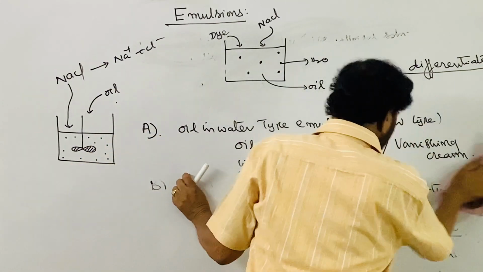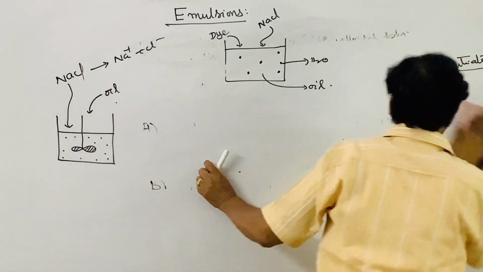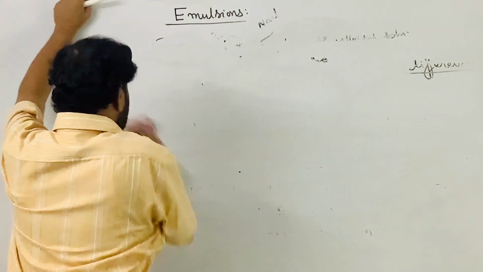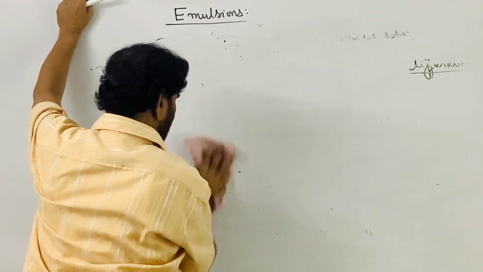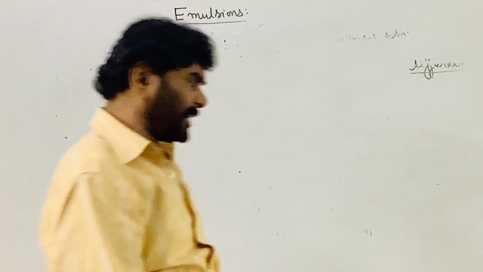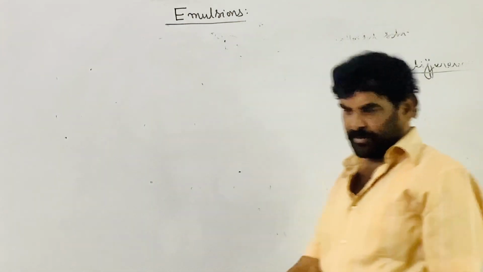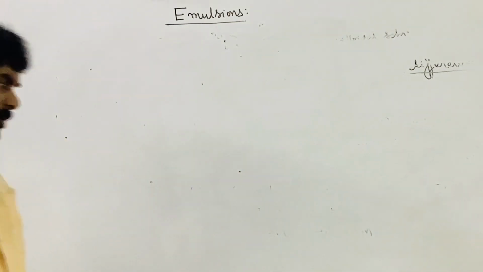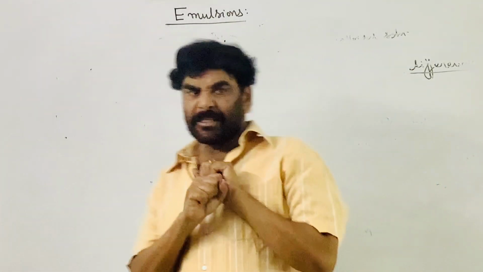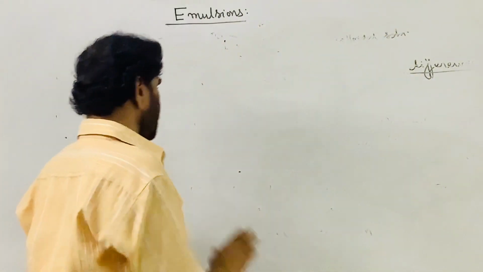And now the question is, how to prepare the colloidal solution here, or the emulsions. I told you emulsions are prepared by thoroughly mixing the dispersed phase and dispersion medium, oil and water. Very high speed stirrers or homogenizers are used to homogenize, to disperse the dispersed phase in the dispersion medium. So this is the case.